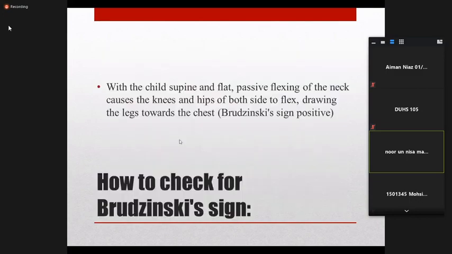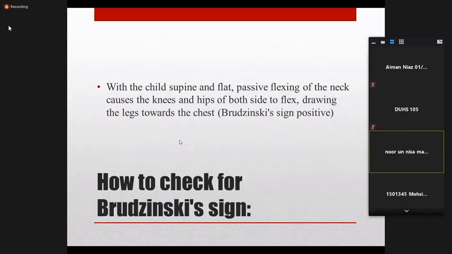And second, Brudzinski's. We do not perform Brudzinski's test separately. Brudzinski's is performed simultaneously when you do the neck rigidity sign and Kernig's sign. When you assess neck rigidity and flex the neck, if the legs get flexed at the hip and the knee joint, that is called Brudzinski's neck sign positive. It's performed simultaneously with the test of neck rigidity.